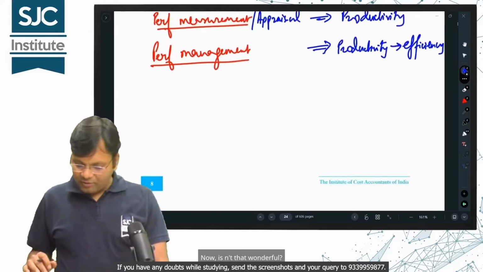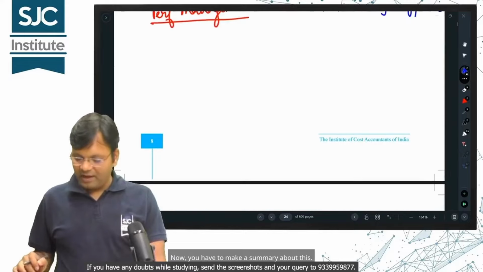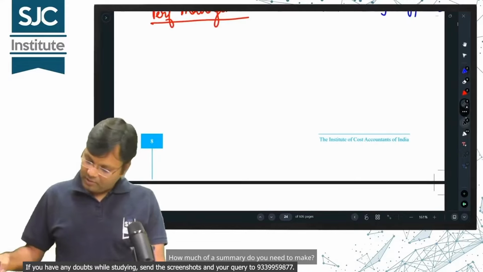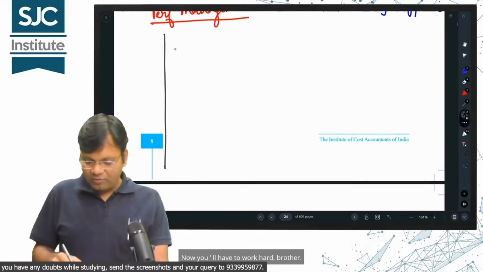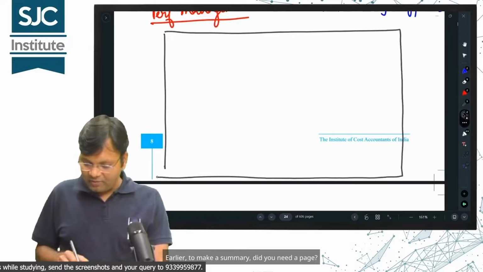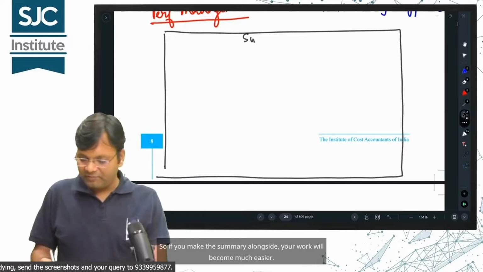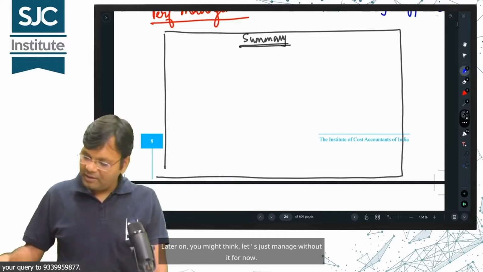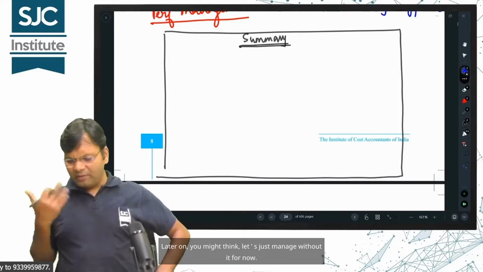Now, isn't that wonderful? Now, you have to make a summary about this. How much of a summary do you need to make? Now you'll have to work hard, brother. Earlier, to make a summary, did you need a page? So if you make the summary alongside, your work will become much easier. Later on, you might think, let's just manage without it for now.